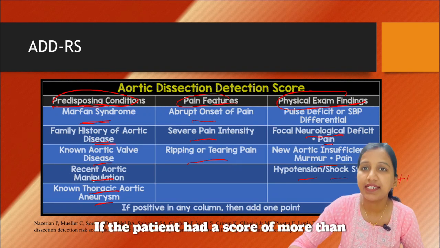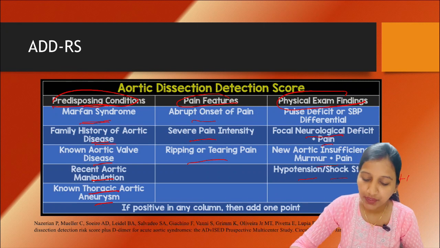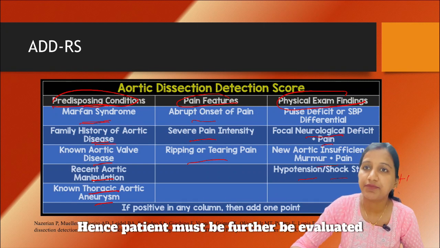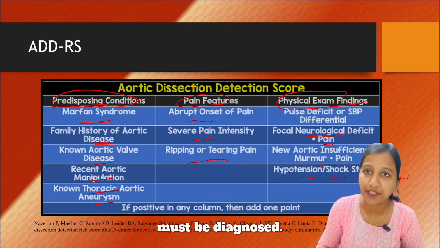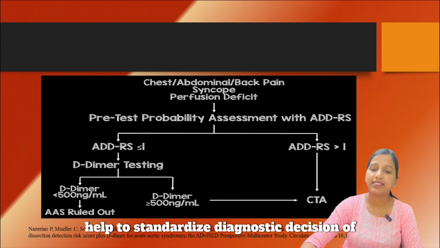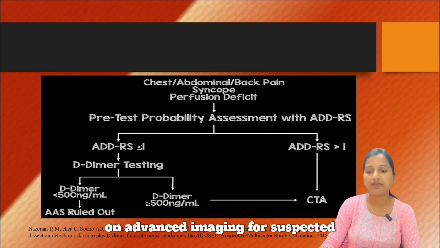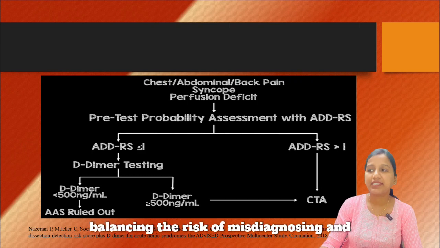If the patient had a score of more than 1, aortic dissection is more likely to be there. Hence, the patient must be further evaluated with CT aortography and diagnosed. Integration of this scale with D-dimer may help to standardize diagnostic decisions on advanced imaging for suspected acute aortic syndromes, balancing the risk of misdiagnosing and over-testing.